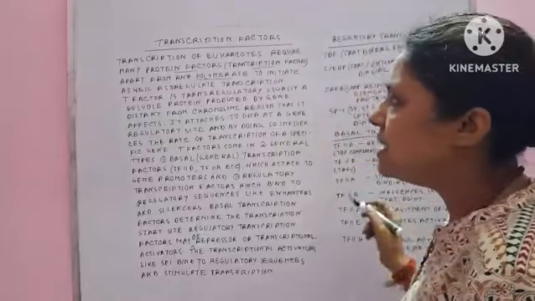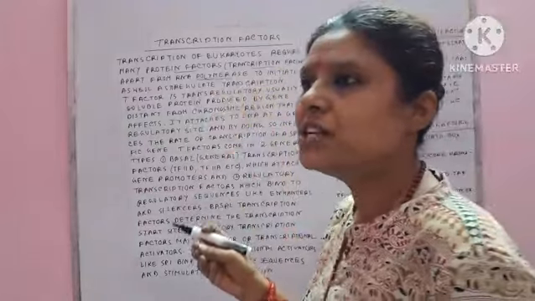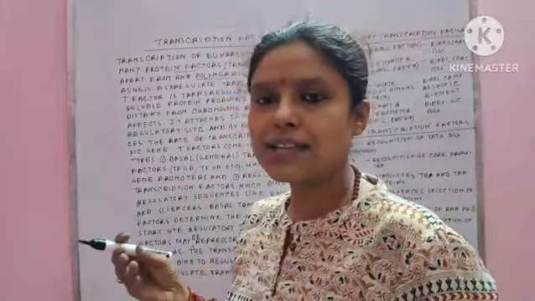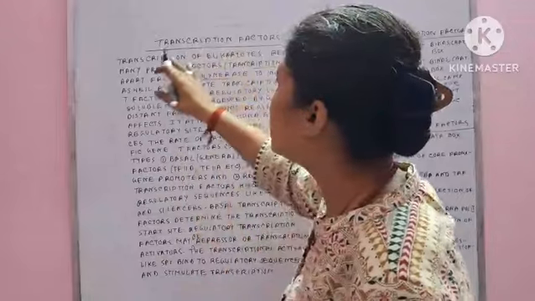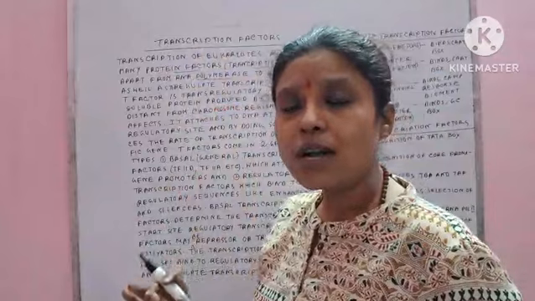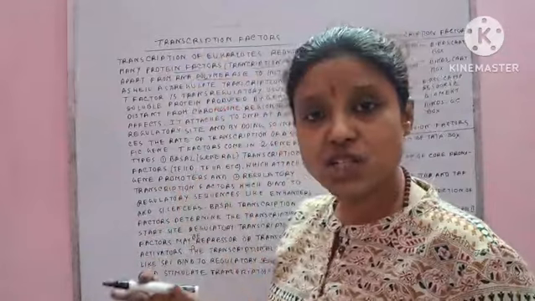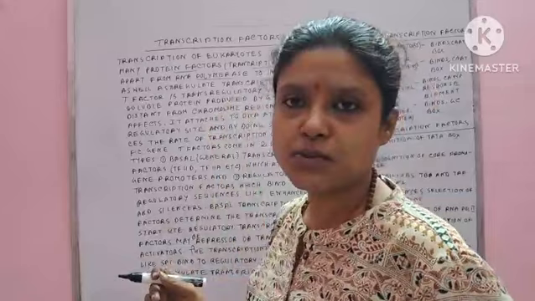RNA polymerase only initiates the transcription process, but the transcription factor has two roles: one, it may initiate, and also it can regulate the transcription process.